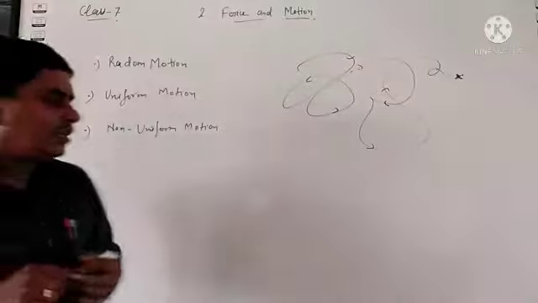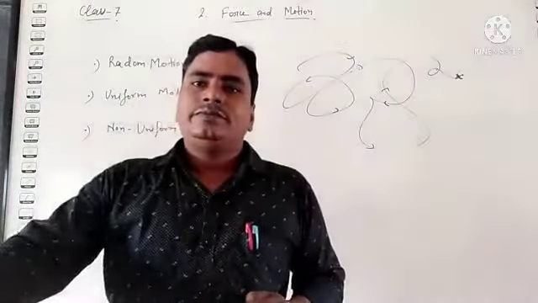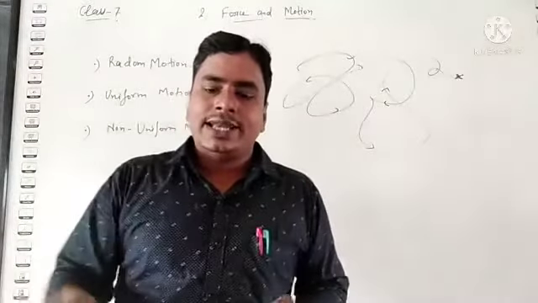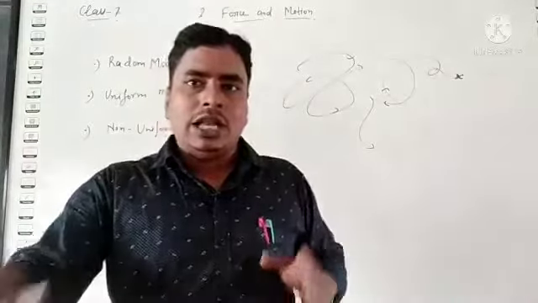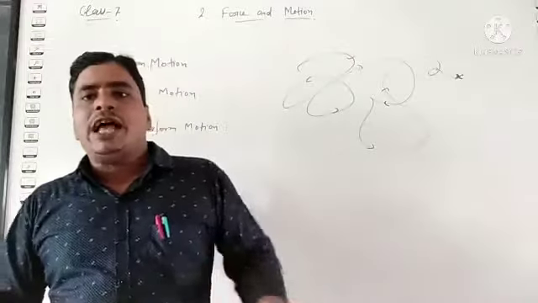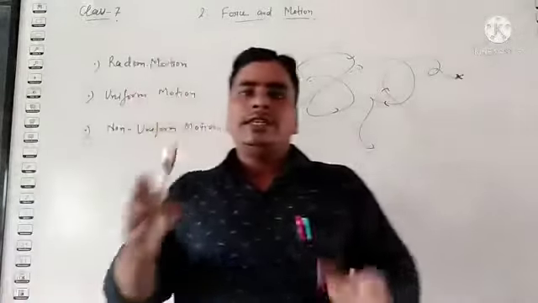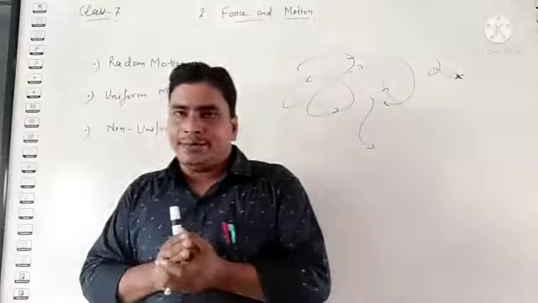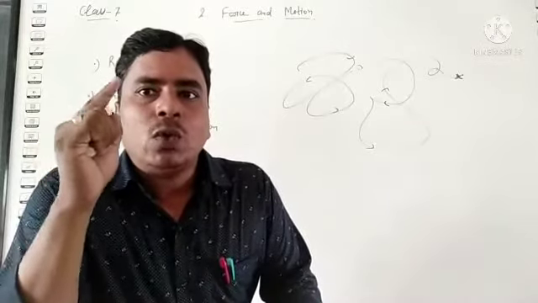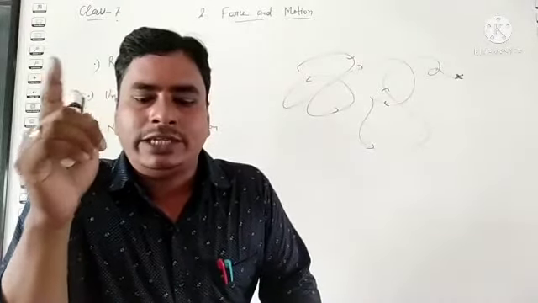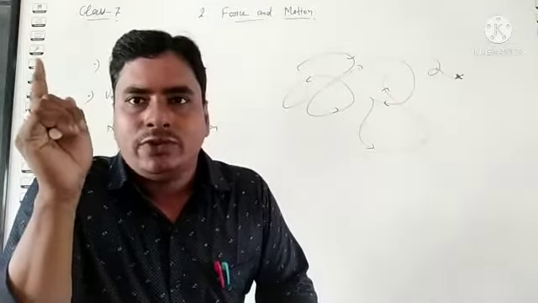Next, uniform motion. What is uniform motion? When a body covers equal distances in equal intervals of time along the same straight line, the body is said to have uniform motion. Clear? If not clear, I will explain this point with an example. When a body covers equal distances in equal intervals of time along the same straight line, that is called uniform motion.